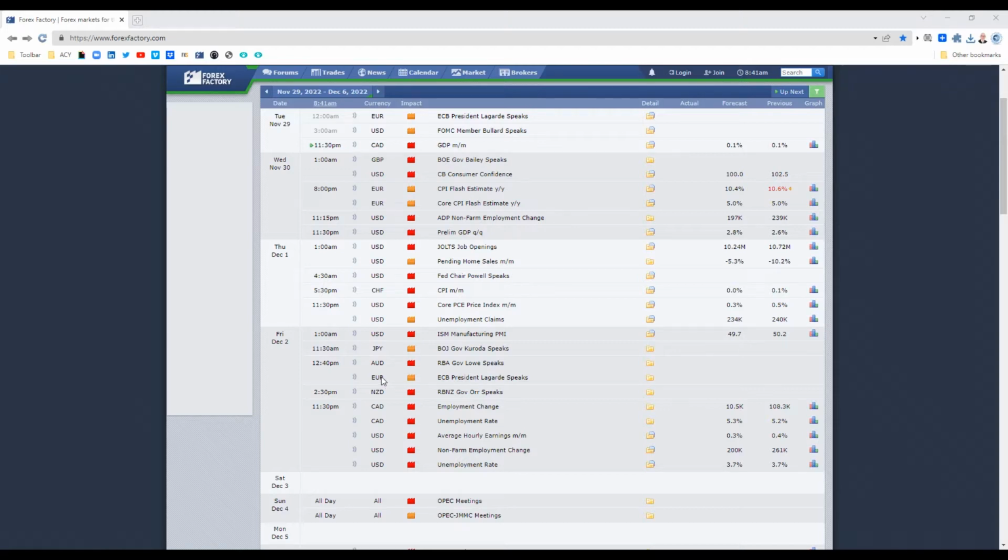And then the bigger event for the day on Friday at 11:30 PM, we've got the non-farm employment change, unemployment rate, and average hourly earnings for the US. So those are the items that could affect the euro US dollar this week. So let's have a look at the charts and give that a review.